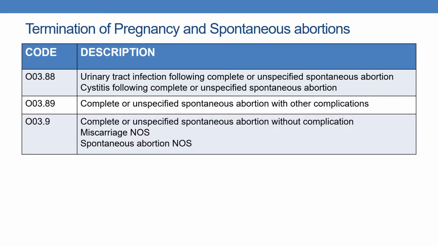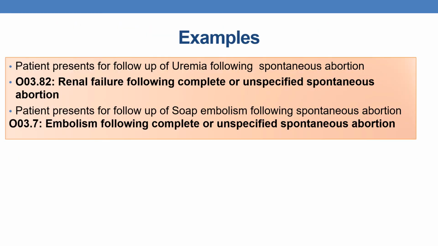O03.89 indicates complete or unspecified spontaneous abortion with other complications. And finally, O03.9 indicates complete or unspecified spontaneous abortion without complications, miscarriage and spontaneous abortion NOS. The code is O03.9. Now let us see examples.